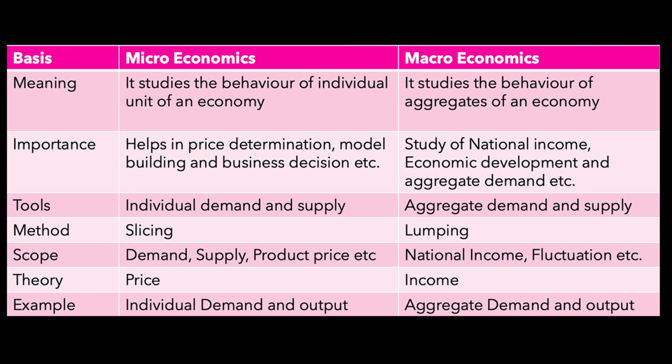In microeconomics we use the slicing method, in macroeconomics we use the lumping method. The example of microeconomics is individual income, the example of macroeconomics is national income. So for 4 marks questions, if you write 6 points, that will be enough. And with this we can end this chapter.